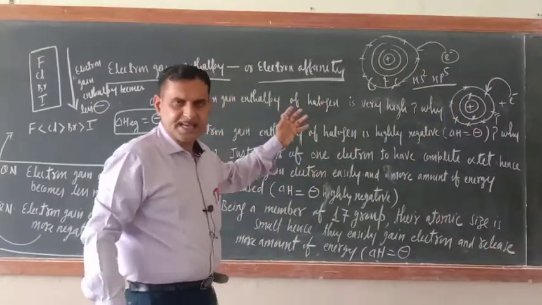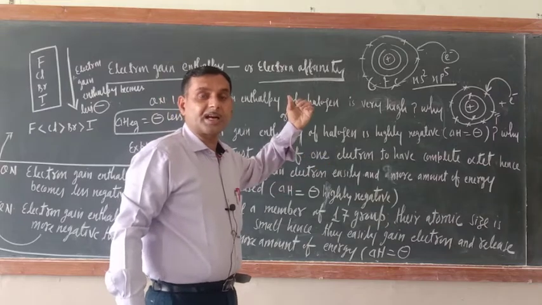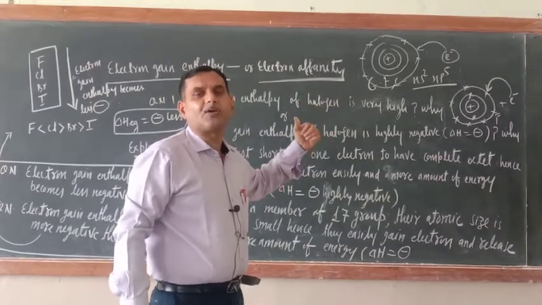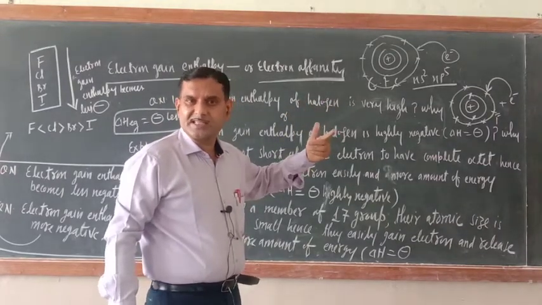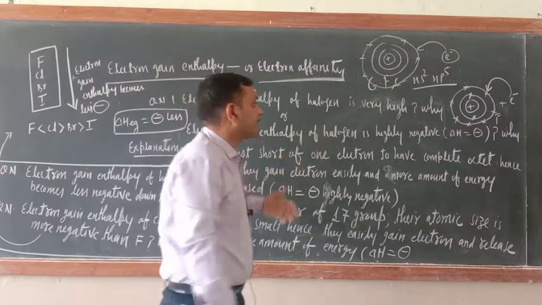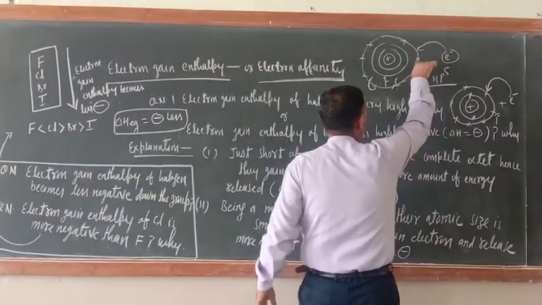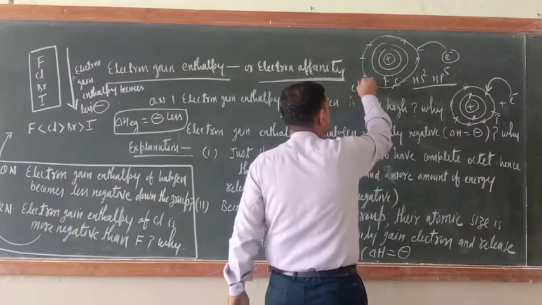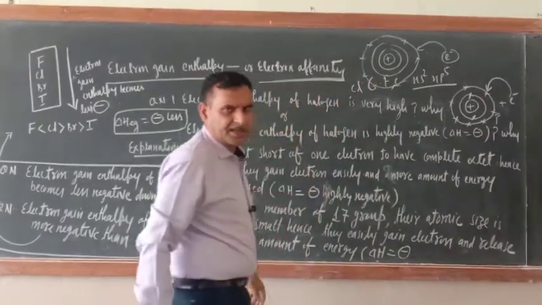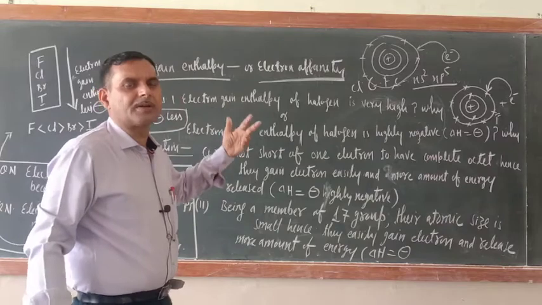So the incoming electron will be gained by the outermost shell, and inter-electronic repulsion is not there. That is why its electron gain enthalpy is more, meaning more energy will be released.